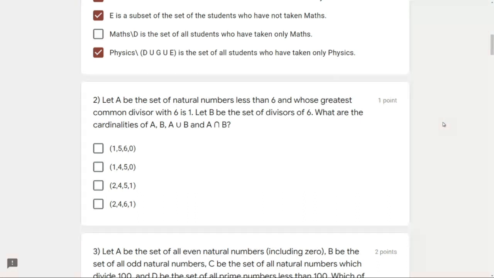4 and 6, it is 2. Again, we will skip it. 5 and 6, yes, it is 1 again. So we'll take 5 also. And 6 we will not count only. So let's proceed to the second part of the question.